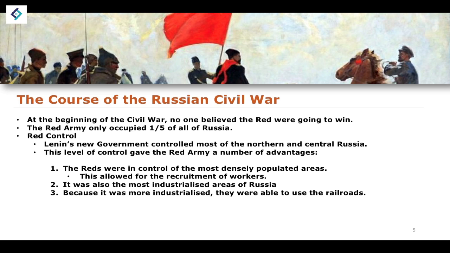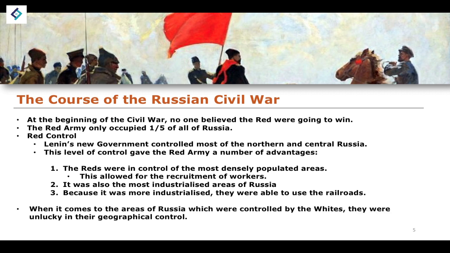Because it was more industrialized, they were also able to use the railroad system as well. That meant that they were essentially able to transport soldiers all across the empire in a far more effective manner than anybody else involved in the conflict itself.